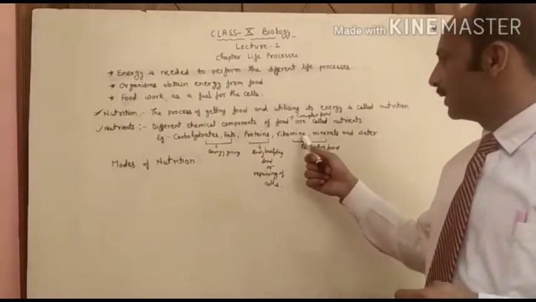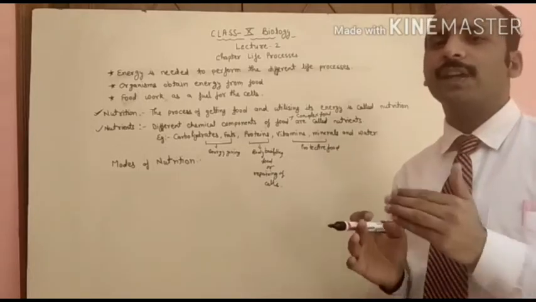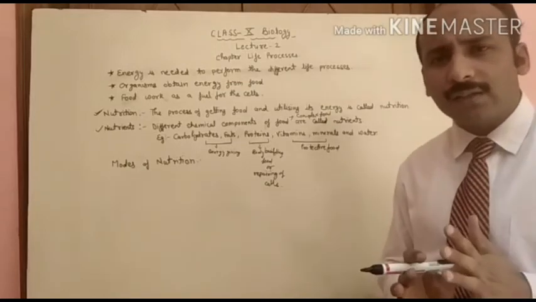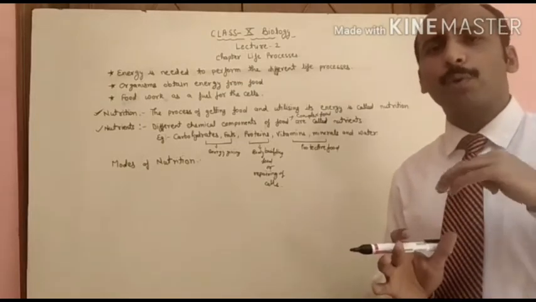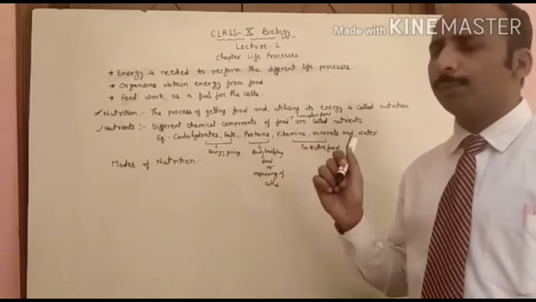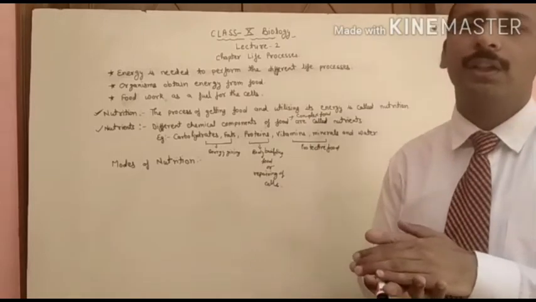Vitamins and minerals are required in very small amounts, but in a balanced diet, for the proper growth of the organism, all five components should be present in proper amount.